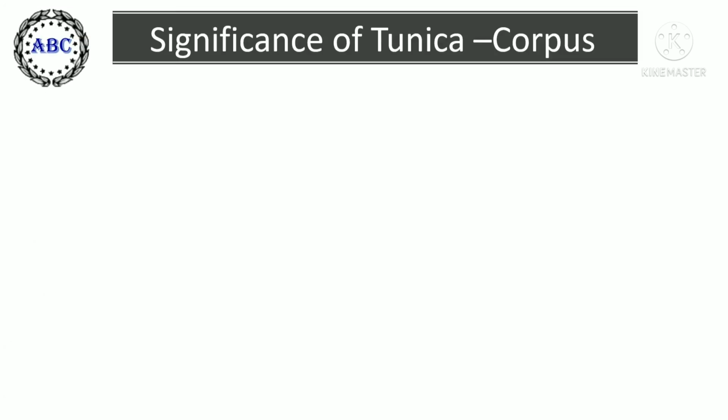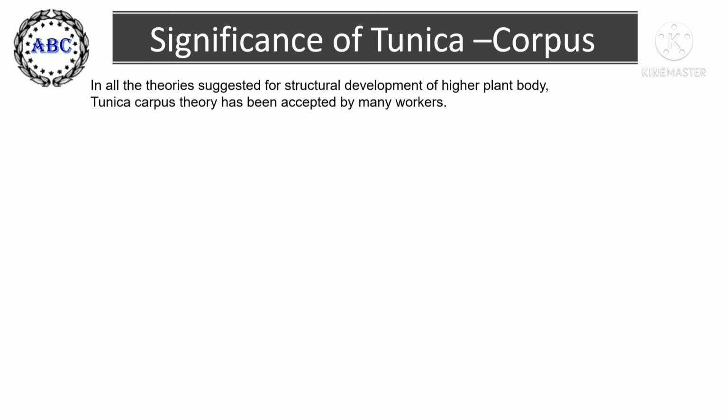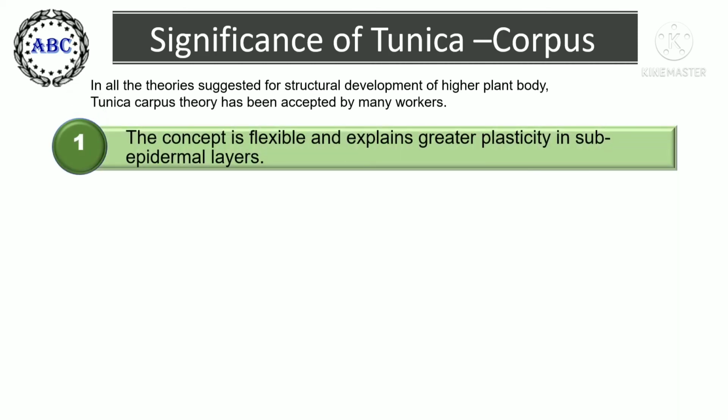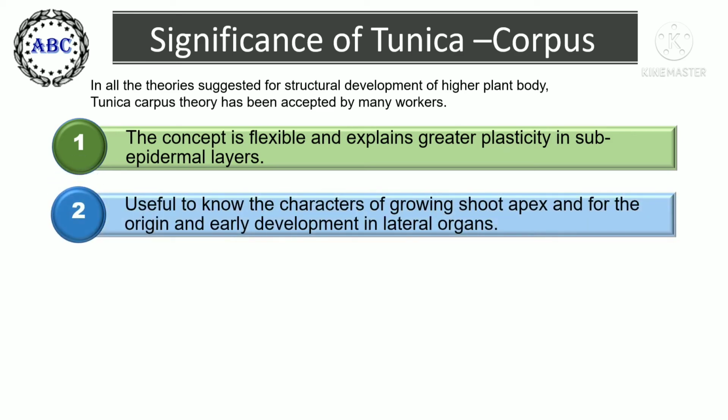Now we come to the significance of tunica corpus theory. In all the theories suggested for structural development of higher plant body, tunica corpus theory has been accepted by many workers. The concept is flexible and explains greater plasticity in subepidermal layers.